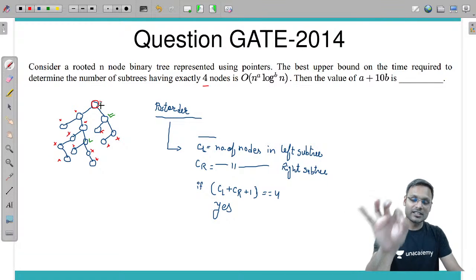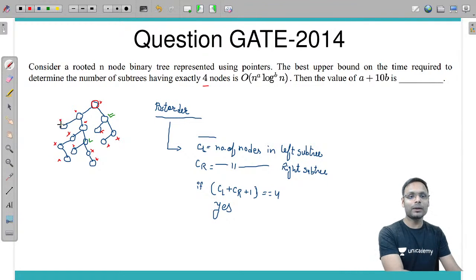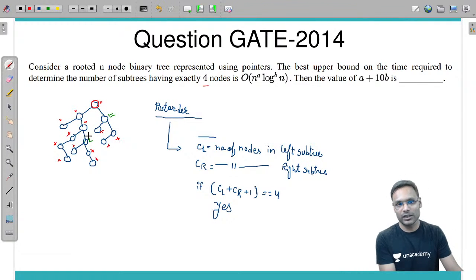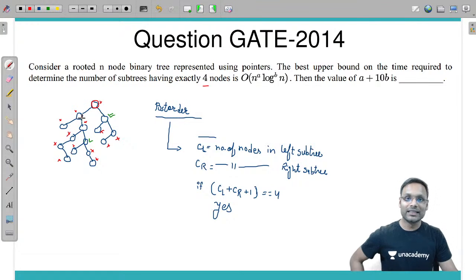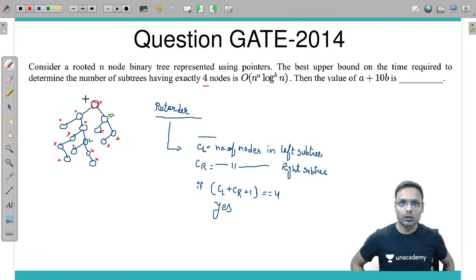If yes, then this is my special kind of node, otherwise not. And how will I calculate the number of nodes in the left subtree and right subtree? Recursively. So let's go this side recursively. When I have come here, I have to do the same for this too. Left subtree number of count, right subtree number of count, calculate, and then return at the end. And if the number of nodes is 4, then yes, otherwise return the total number of nodes.